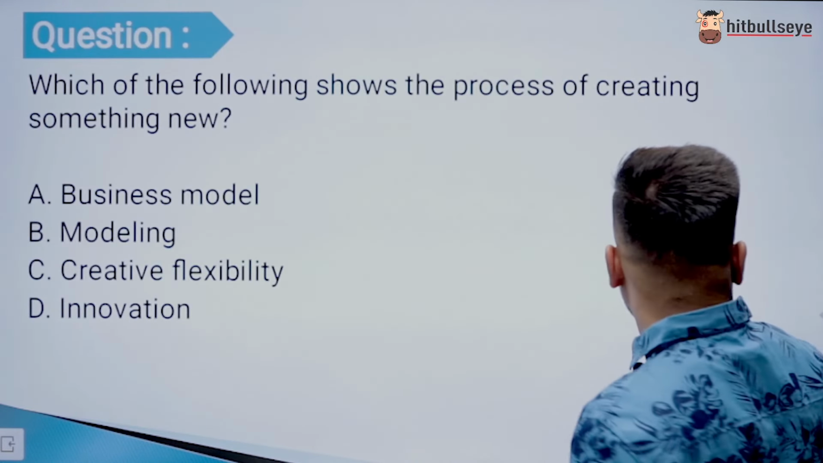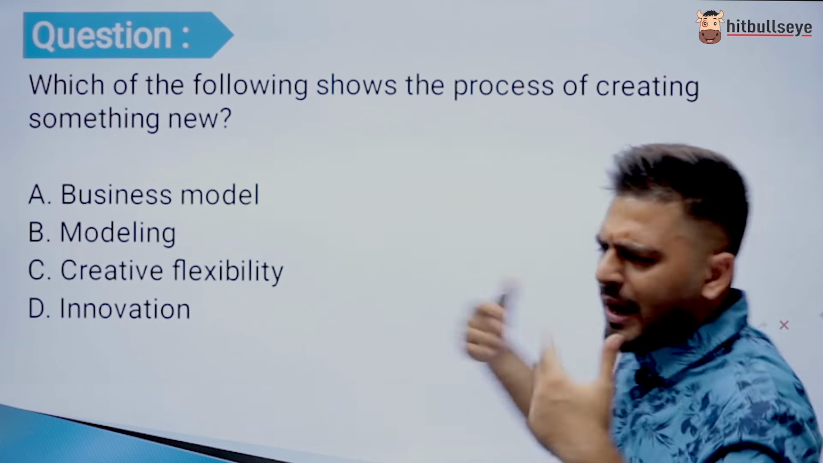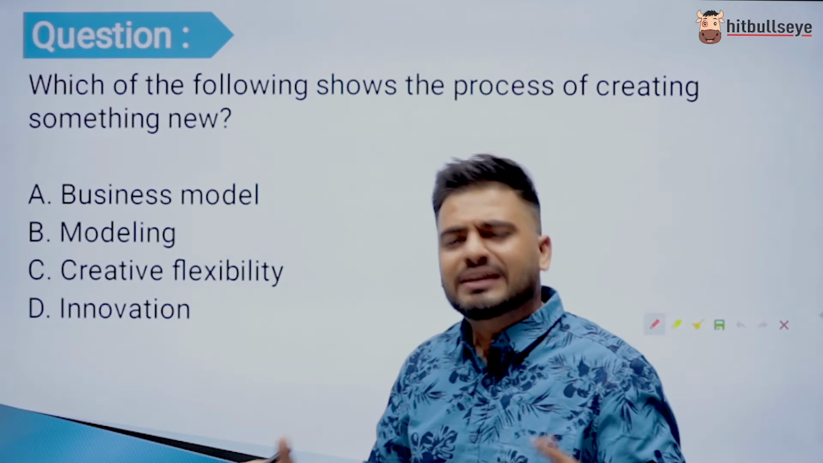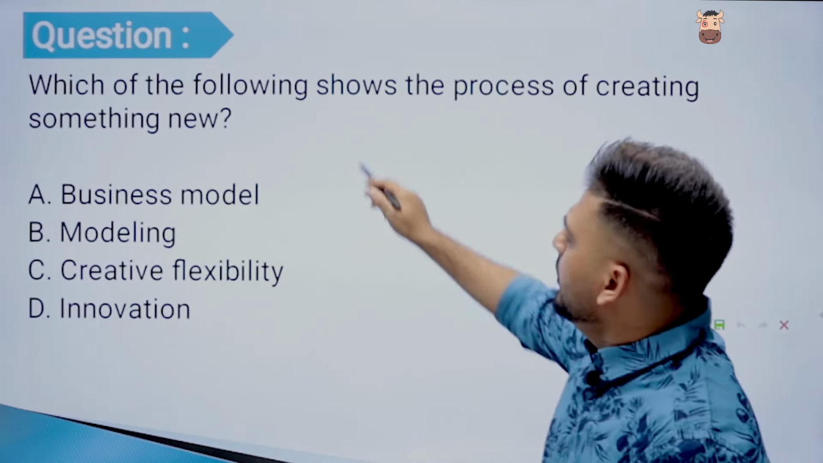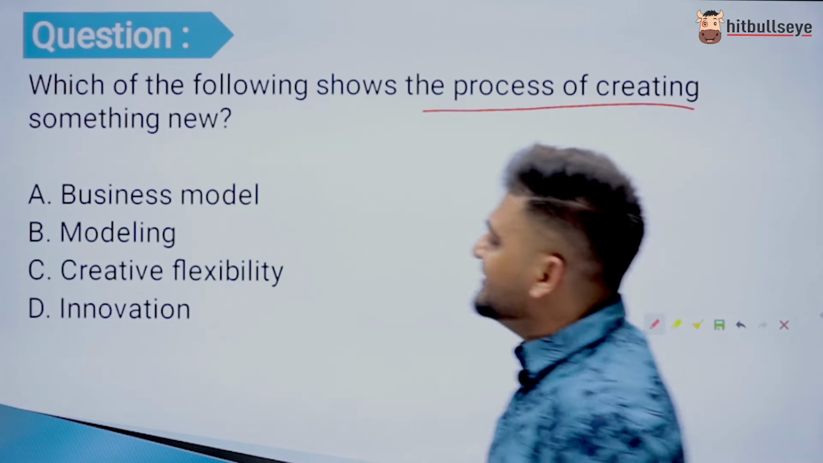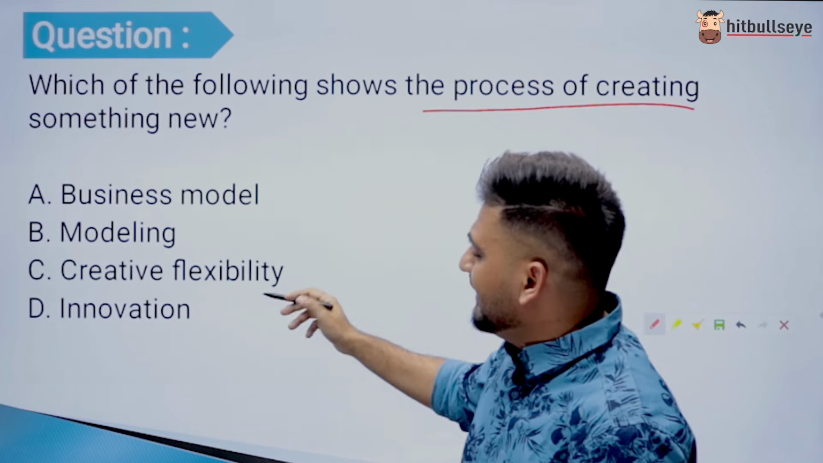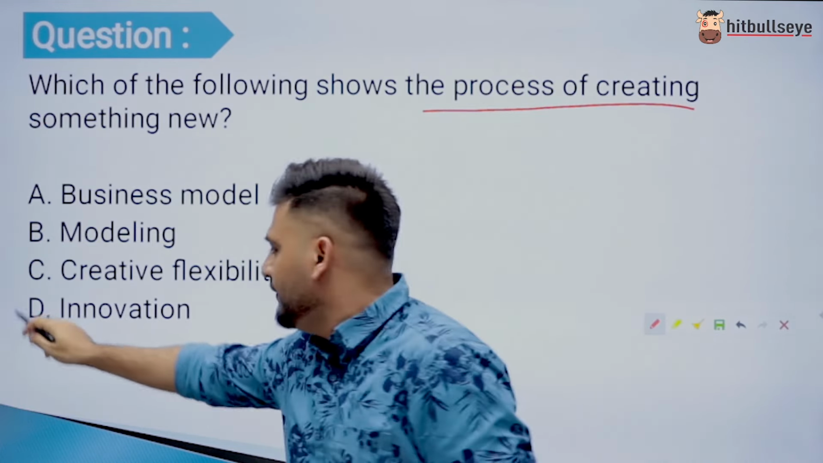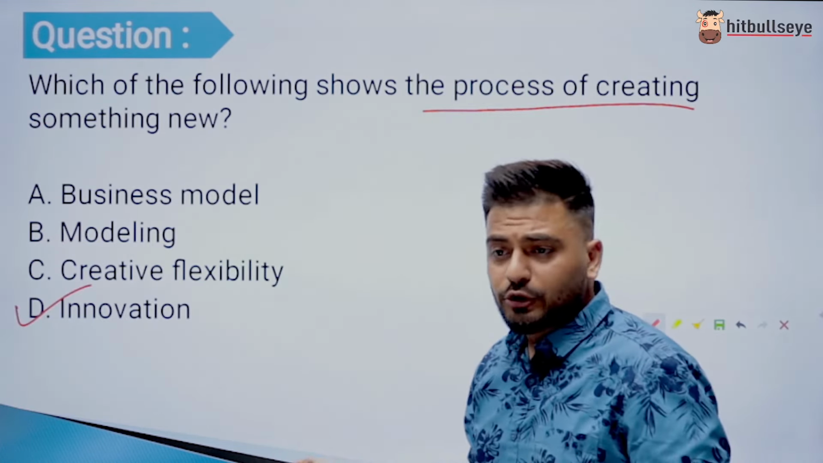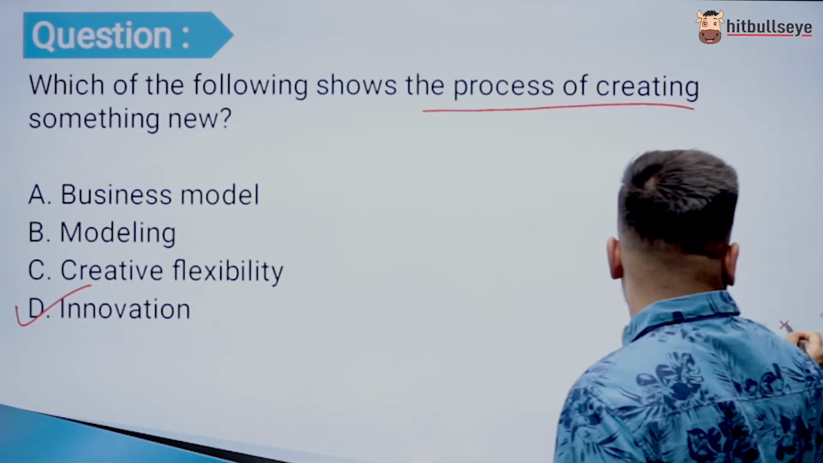So let's go through the few example questions, like what type of questions may come in the real time scenario. For example, which of the following shows the process of creating something new, right? Business modeling, creativity, creative flexibility, or innovation? Obviously innovation. Innovation is creating something new, like that's an innovation.